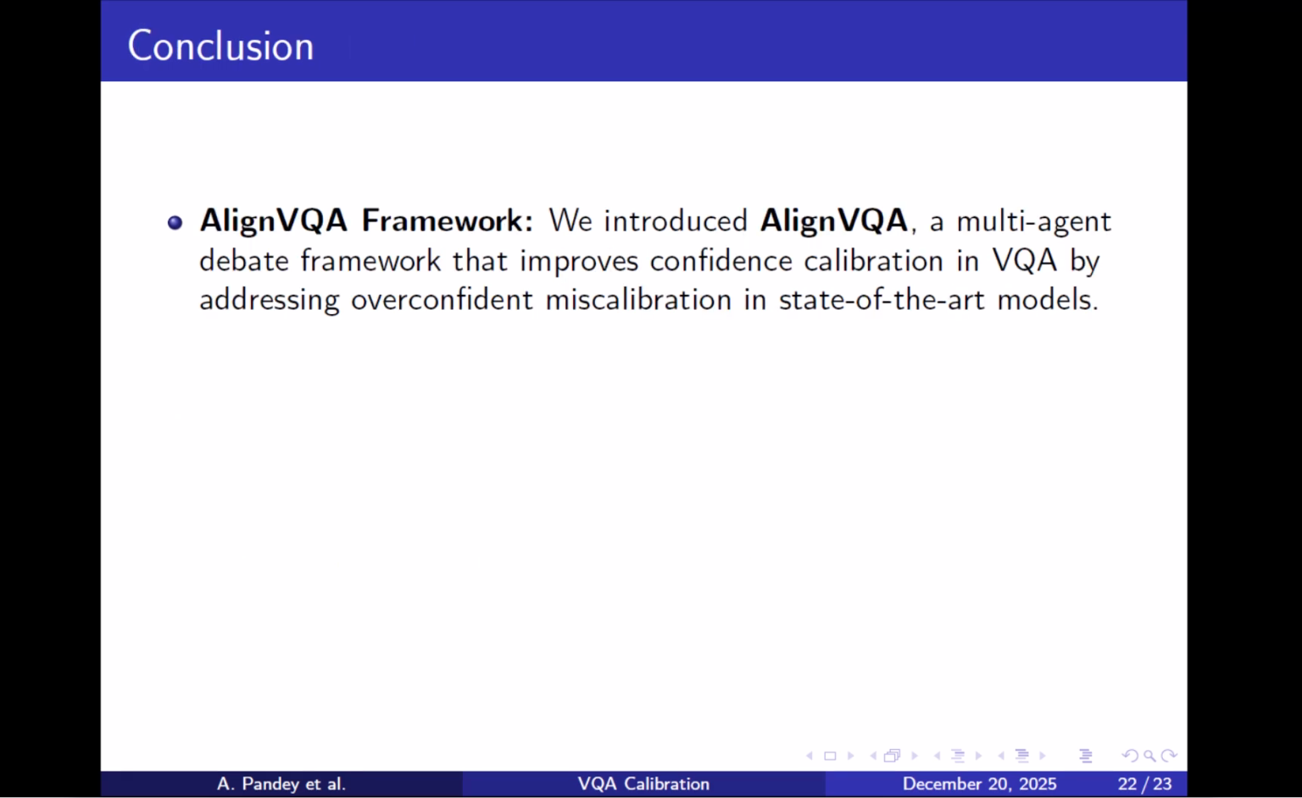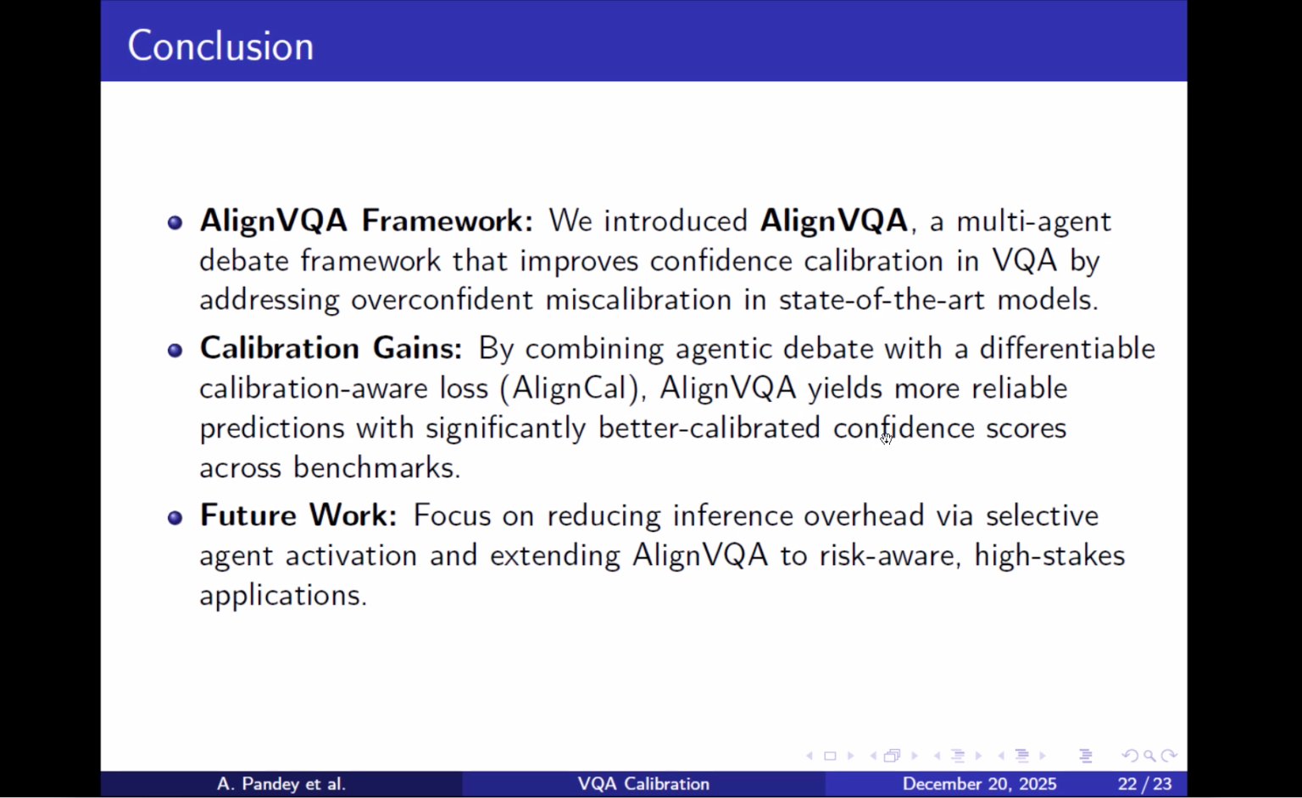To conclude, we introduce AlignVQA, a multi-agent debate framework designed specifically to improve confidence calibration in VQA. The future work will focus on reducing inference overhead via selective agent activation and extending this to risk-aware high-stakes applications. Thank you.